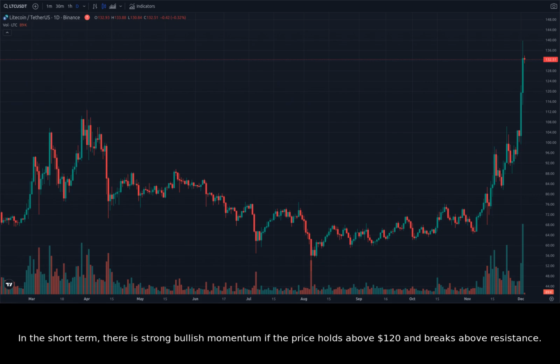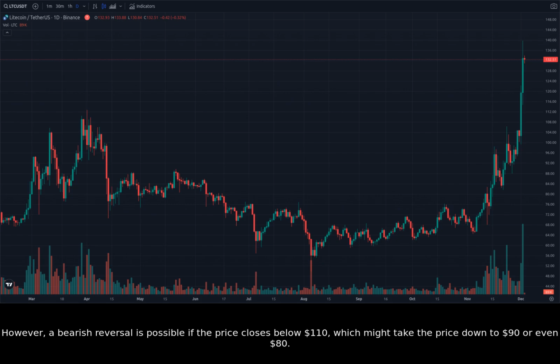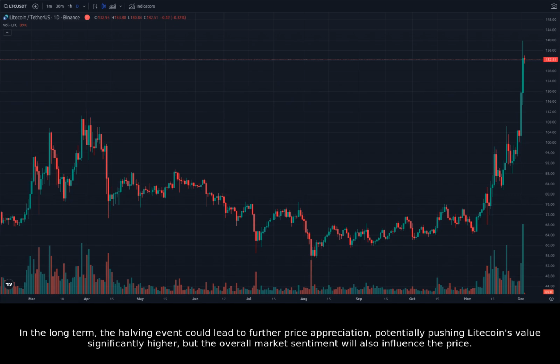In the short term, there is strong bullish momentum if the price holds above $120 and breaks above resistance. However, a bearish reversal is possible if the price closes below $110, which might take the price down to $90 or even $80. In the long term, the halving event could lead to further price appreciation, potentially pushing Litecoin's value significantly higher, but the overall market sentiment will also influence the price.